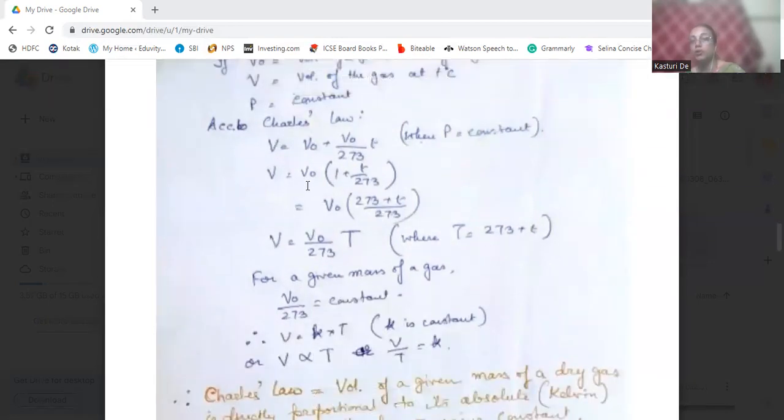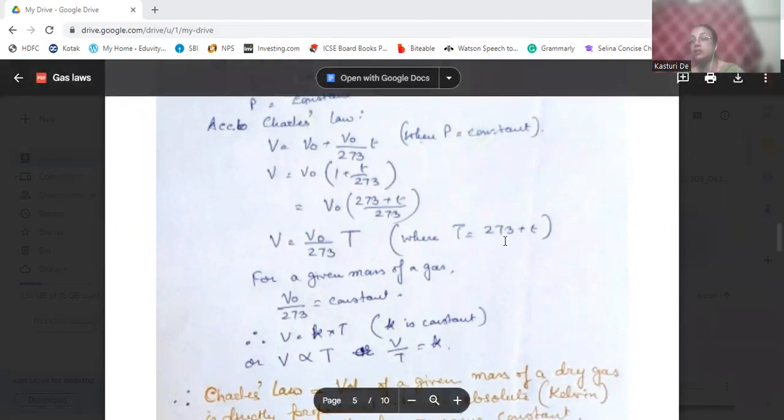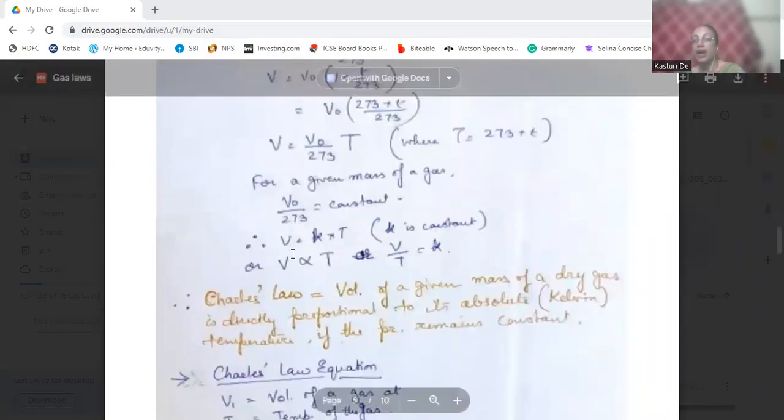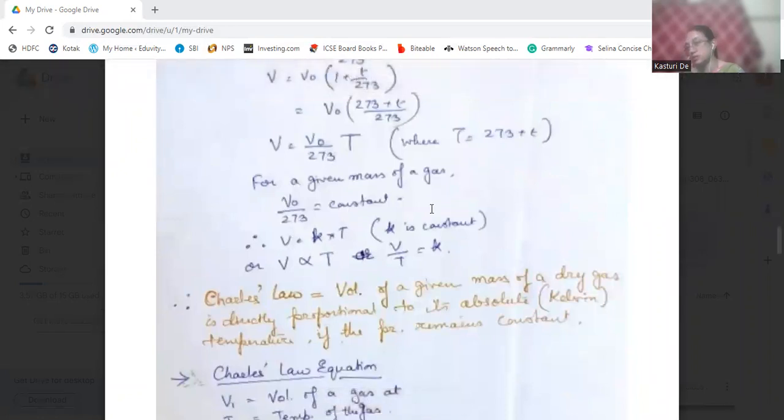Taking V0 as common, therefore V is equal to V0 into (1 plus T by 273), or you can say V is equal to V0 into (273 plus T) by 273. Or you can say V is equal to V0 by 273 into capital T, where capital T is equal to 273 plus T. This 273 plus T is taken as capital T. So for a given mass of gas, V0 by 273 is constant.